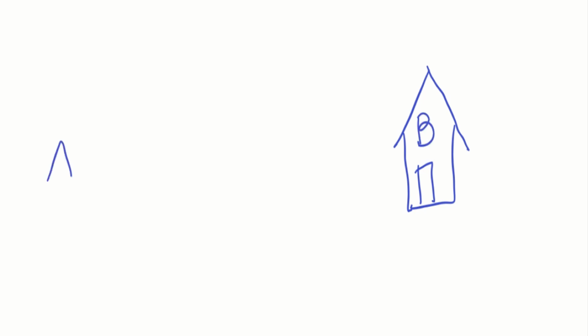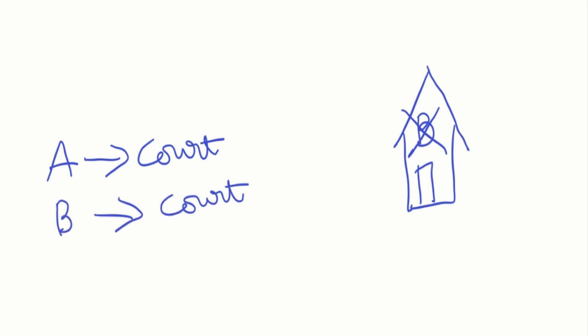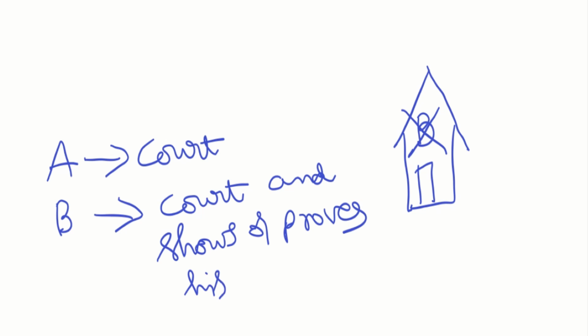Let us try to understand this by way of an example. There is a house and that house is in possession of B. A goes to the court saying that B is not the owner of the property. B goes to the court and shows his possession or proves his possession. In that case, the burden of proof is on A.